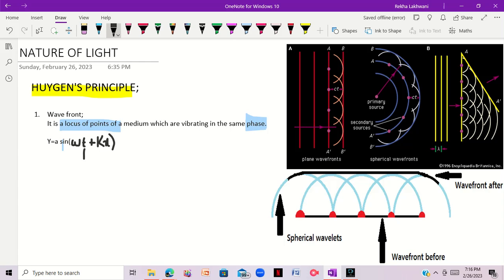So here, according to Huygens, light is a wave.